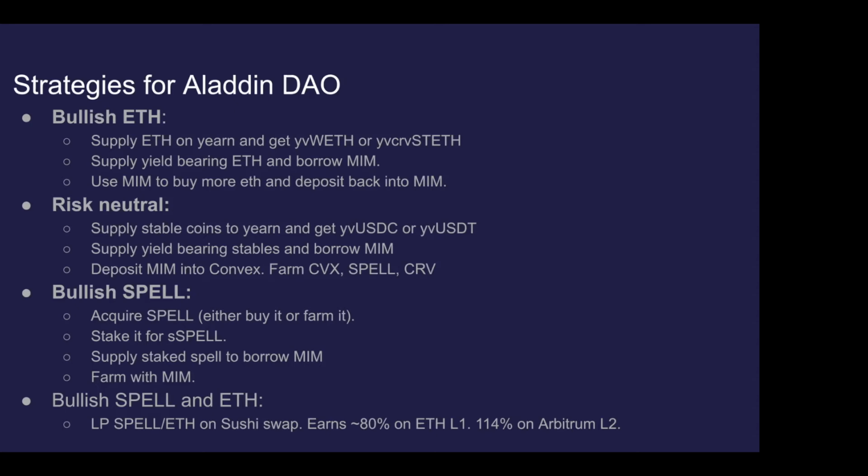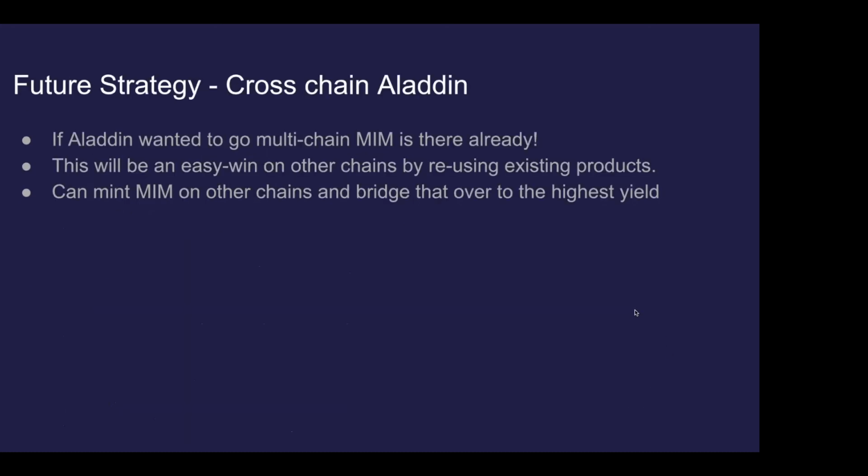And then if you're bullish on spell, you can farm it or buy it and then get staked spell and then use that to borrow MIM and do other things with it. You could use the risk neutral strategy or a bullish strategy where you buy more spell, but I would think that's probably not a great idea. And then lastly, you can LP spell and ETH on Sushi, and those have pretty good yields on both Ethereum L1 and on Arbitrum.